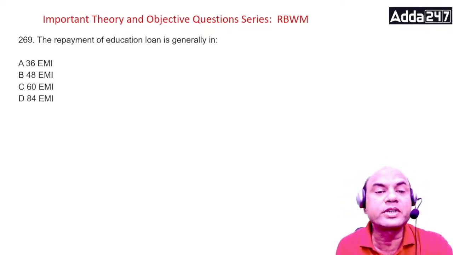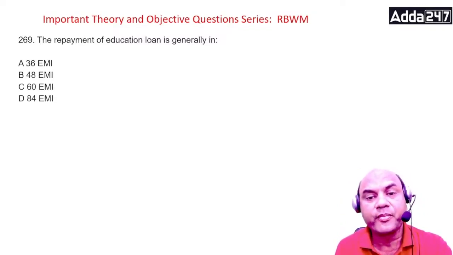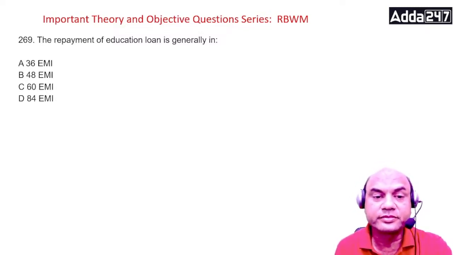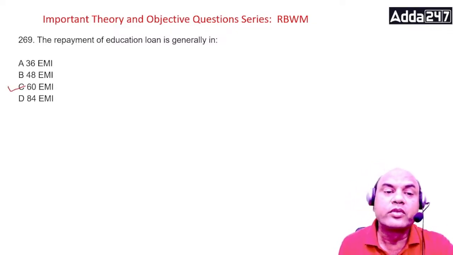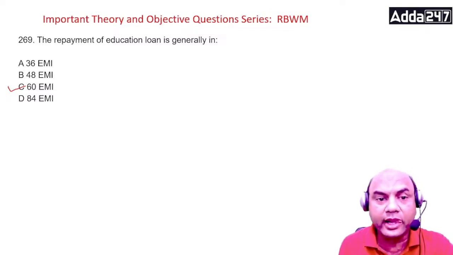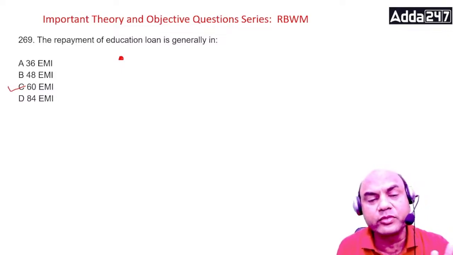The repayment of education loan is generally 36 EMI, 48 EMI, 60 EMI or 84 EMI. It is 60 EMI. Understand how the education loan goes. Firstly, when I disburse the loan, I won't be disbursing it in one go.